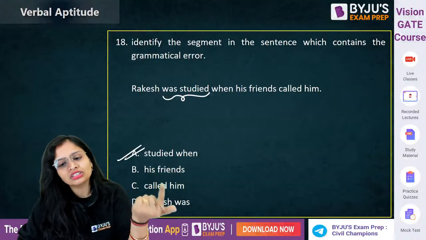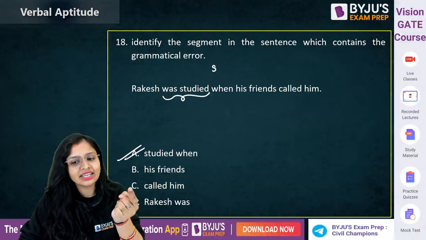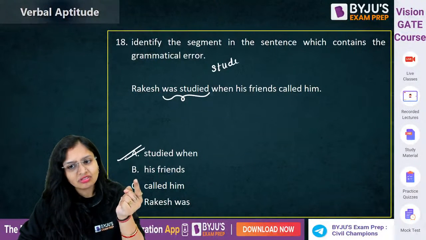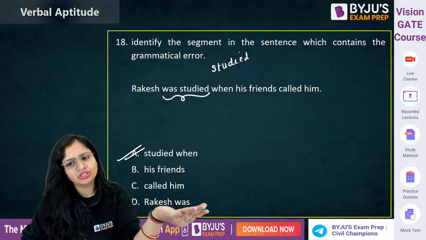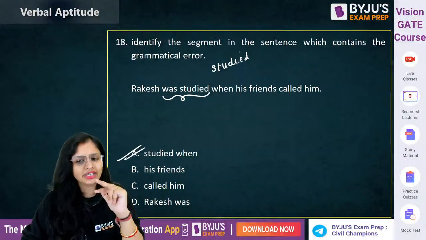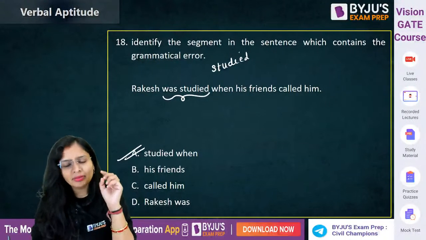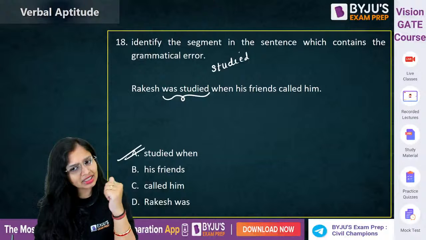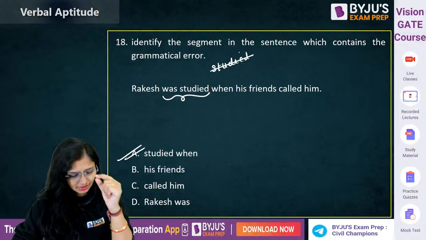But right now was studied तो होगा नहीं. We can make it as a simple past tense. Rakesh studied. Or you can say had studied. Or if anything takes place in the past perfect continuous tense. So Rakesh studied when his friends called. Okay? Yeah, but यहाँ पर like it is the action which is going in the past. So was studied की जगह हमको ऐसे लिखना था.